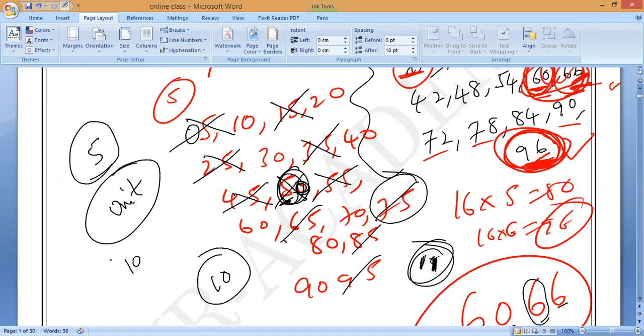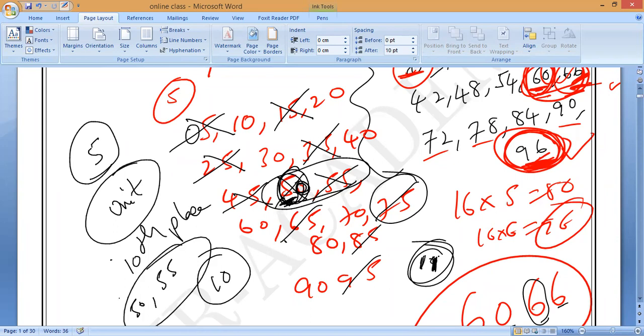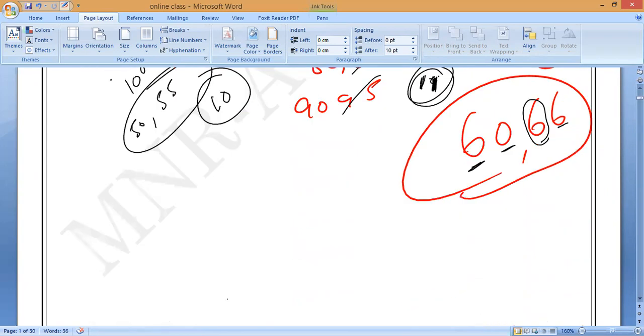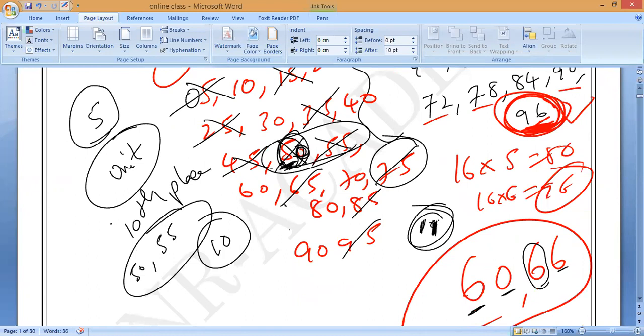Only 5 in the 10th place, how many numbers are there? Tens, not the 0th place. How many are there? Only 2: 50 and 55. Correct or not? All of you, do you understand or not?